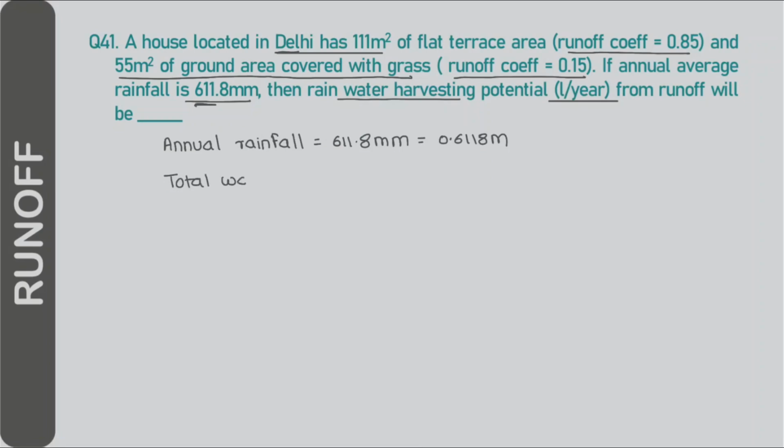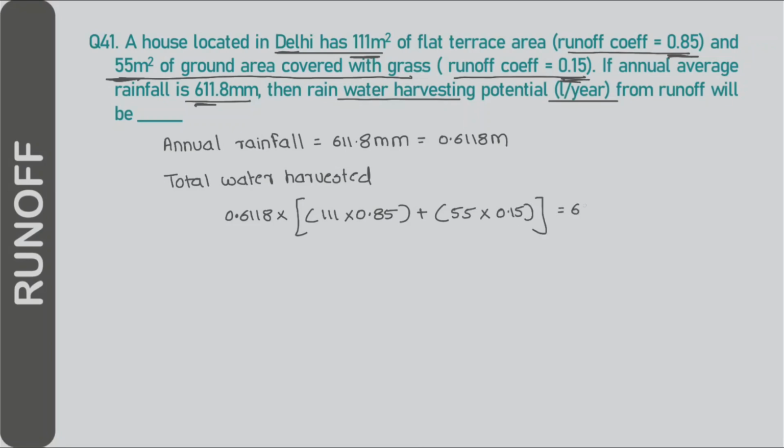Total water harvested will be the annual average rainfall into the area of the terrace given by the runoff coefficient plus the area of grass given by the runoff coefficient, which comes as to 63.4068 meter cube. 1 meter cube is equal to 1000 liter. Hence the answer is 63,406.8 liter per year.